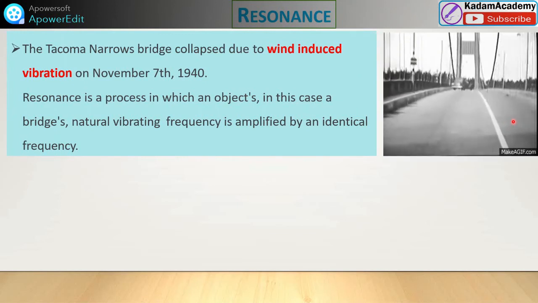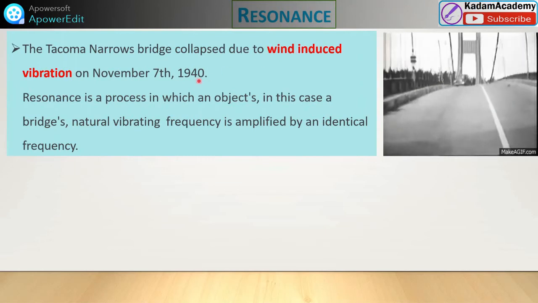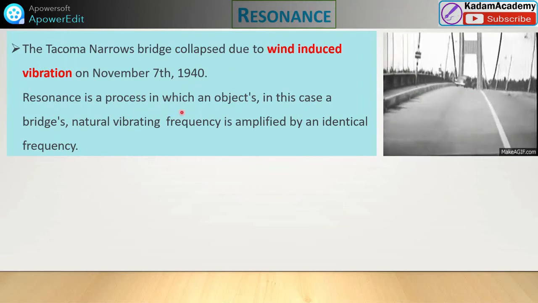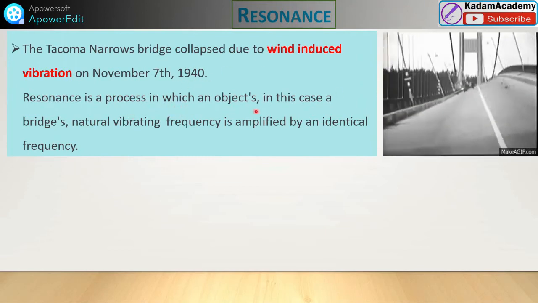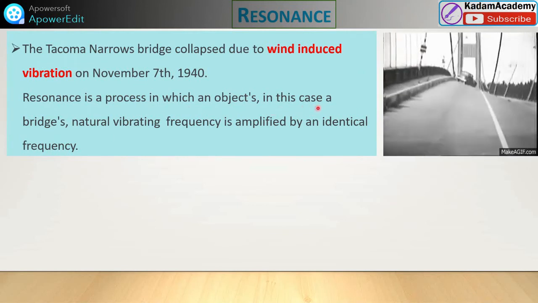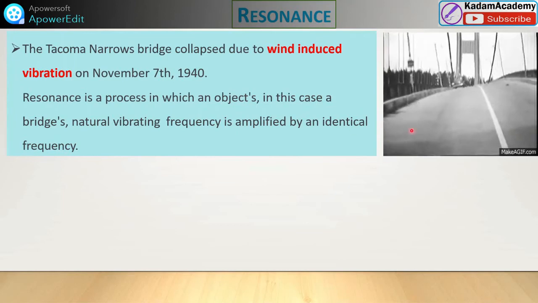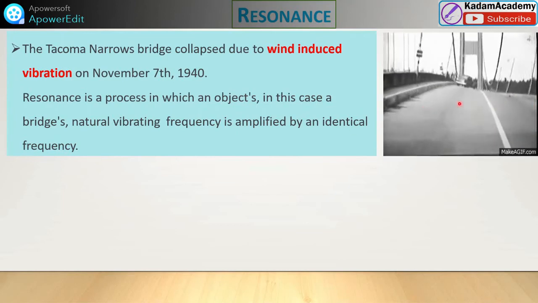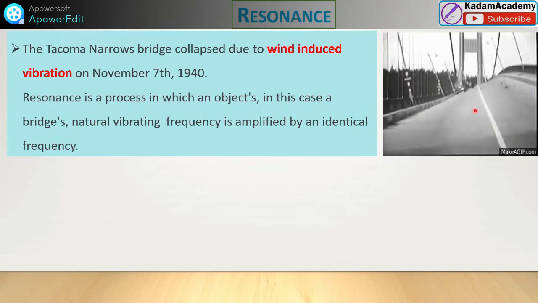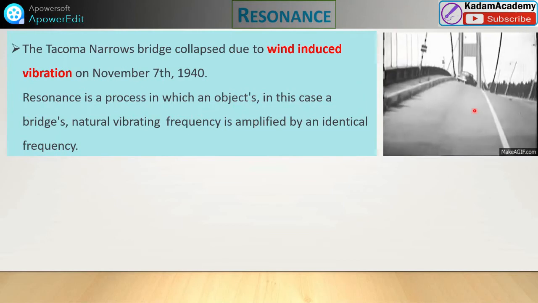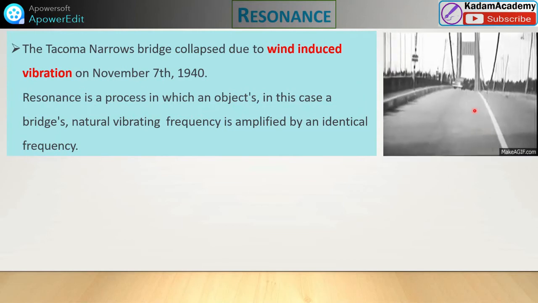After that it collapsed. Resonance is the process in which an object's natural vibrating frequency is amplified, in this case a bridge. It means the natural vibrating frequency of this bridge is amplified by an identical frequency of the wind.